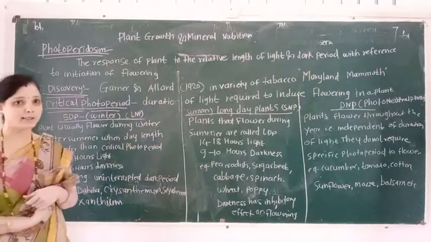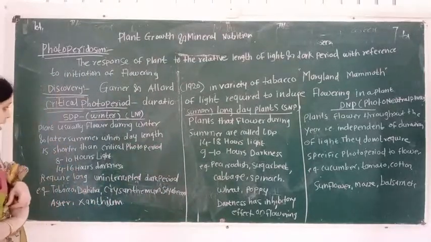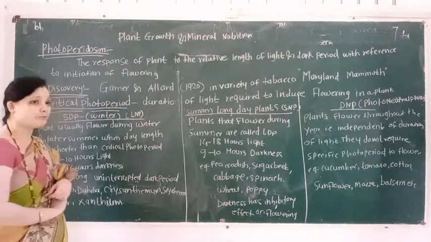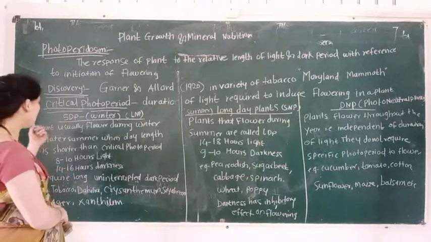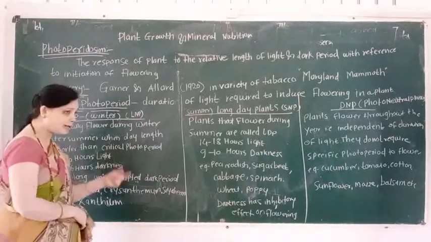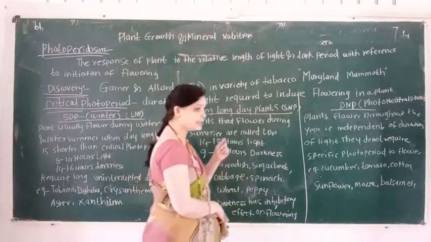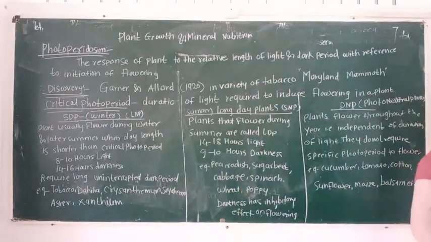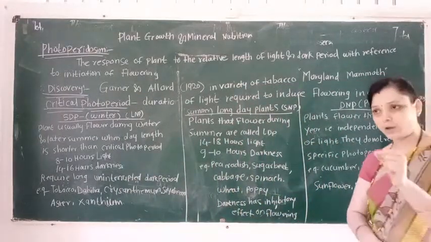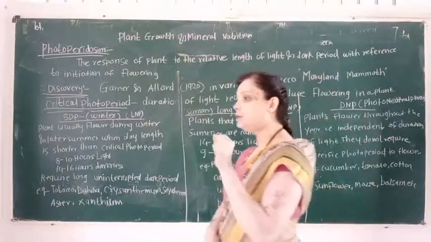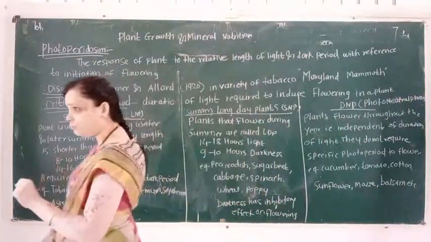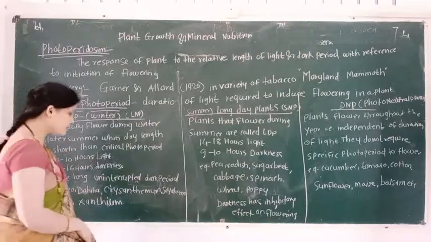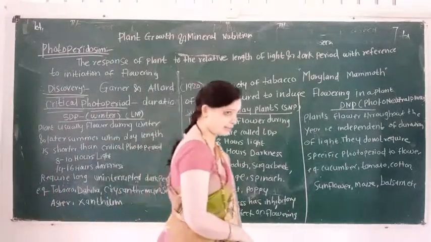Short day plants are the plants which induce flowering during winter and later summer when the day length is shorter than the critical photoperiod. Short day plants require 8 to 10 hours of light and 14 to 16 hours of darkness.